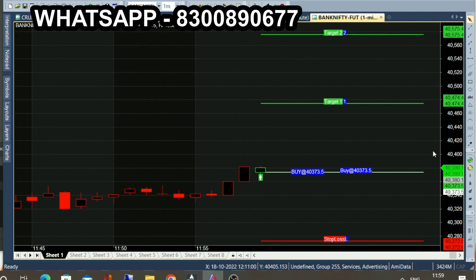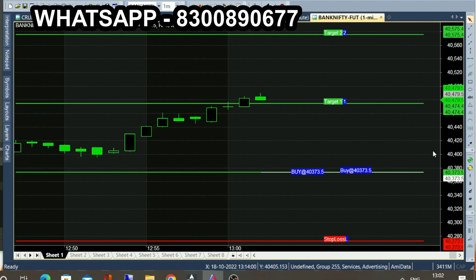Today is October 18. Now the time is near 12 pm. Now a buy call generated at 40,373. The first green color line is our first target, that is more than 100 points, and the second green color line is the second target. The red color line below is the stop loss line. So on a daily basis, this chart will analyze the candle movement automatically and provide calls automatically. Let's wait and see how this call works.